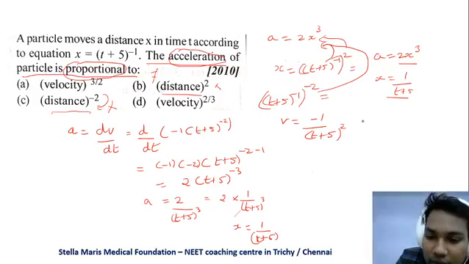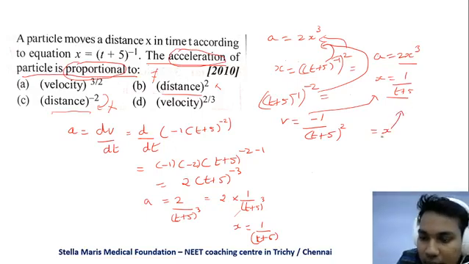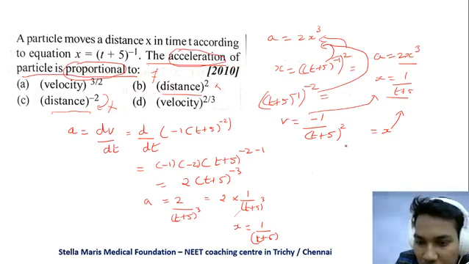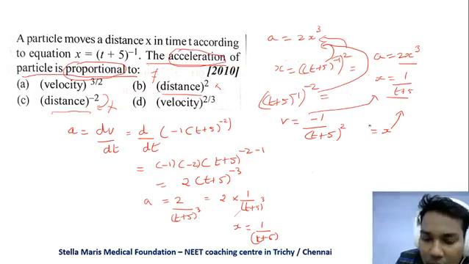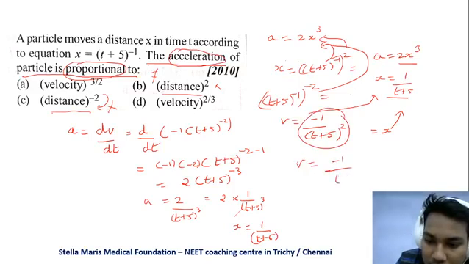So first we'll find the relationship between velocity and distance x. Okay, so as we know, x is equal to 1 by t plus 5. So v is 1 by (t plus 5) the whole squared. So how to obtain x from here? V is equal to minus 1 by (t plus 5) the whole squared. So how to obtain x?